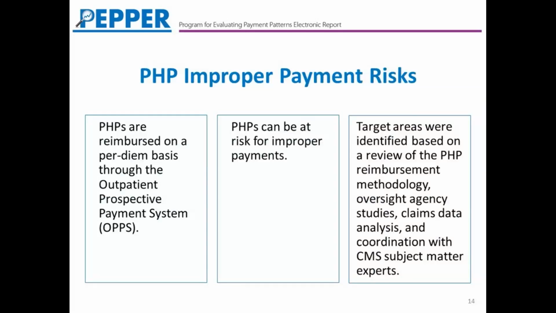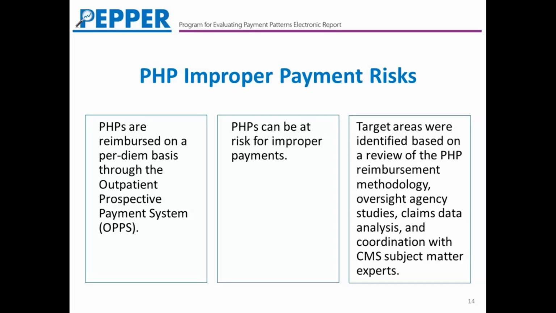There are 2 for level 1 service, 3 services per day. There's 1 for community health centers, and 1 is for hospital-based PHPs. And there are 2 APCs for the level 2, which is 4 or more services per day. 1 is for CMCs and 1 is for hospital-based programs.